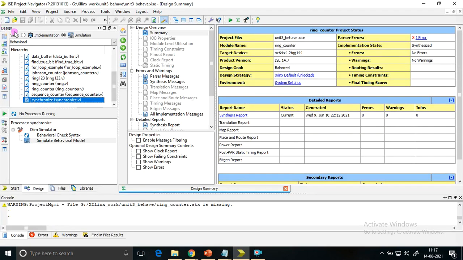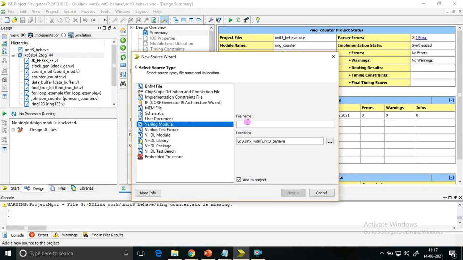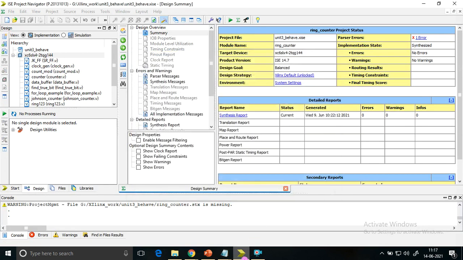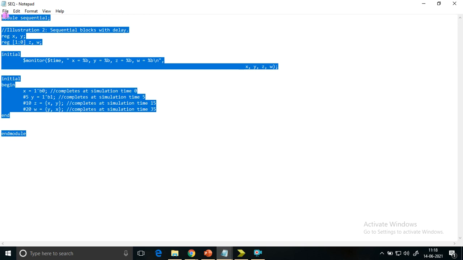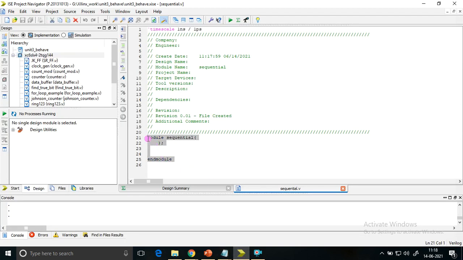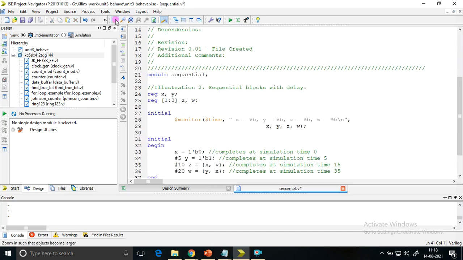So I'll go to the Xilinx implementation, right click, new source, Verilog module. I'm pasting the name and I'll copy down the same code. Let me zoom it and show you.